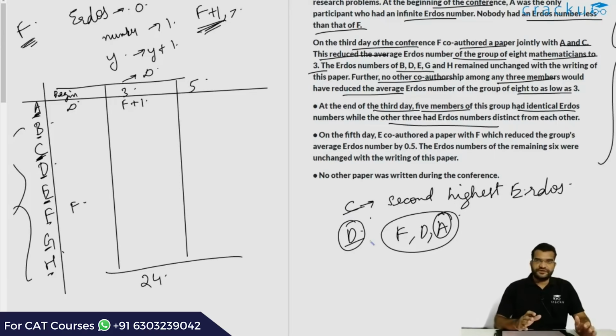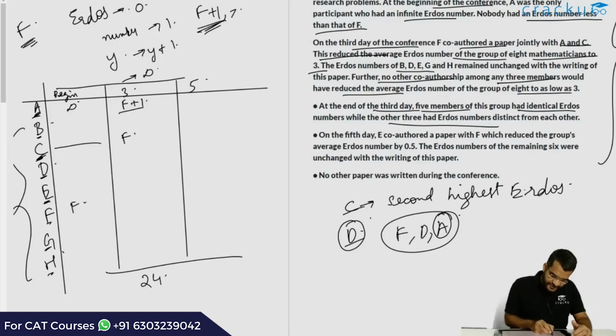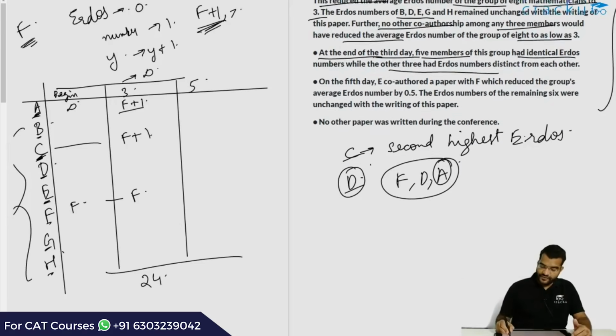So now we can say for sure that at the end of the third day, that is after A and C have written a paper with F, the Erdos number of A is F plus 1, the Erdos number of C is also F plus 1, the Erdos number of F remains F, and now the clue that is given to us that at the end of the third day, 5 of them had the same Erdos number and the remaining 3 had distinct numbers, will help us in getting more information.